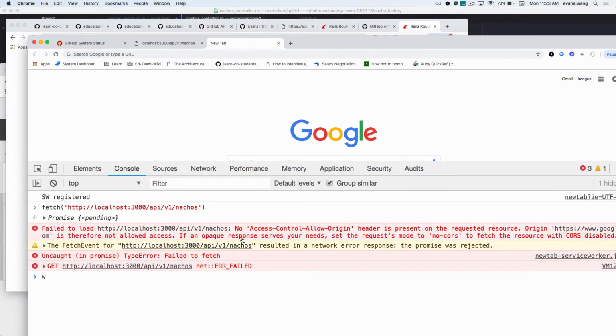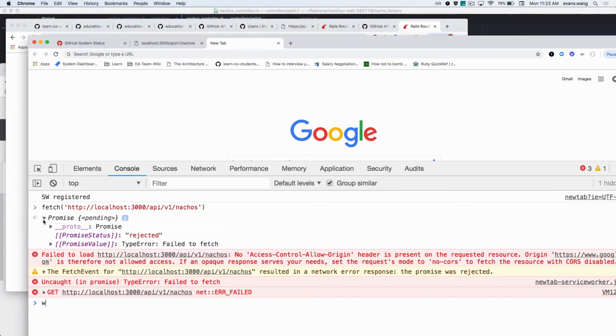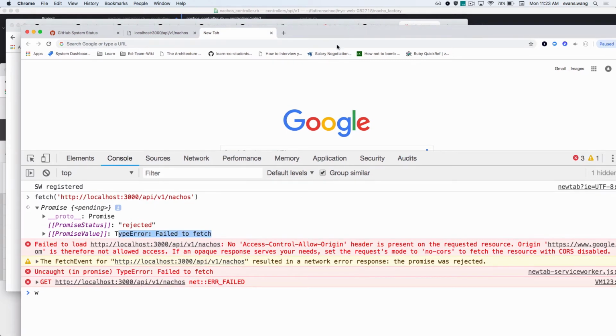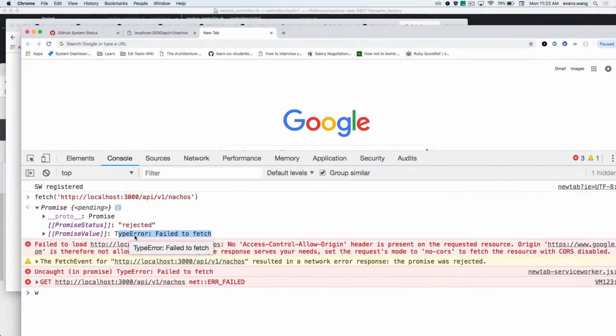Uh-oh. What's this? Promise pending. Rejected. Type error. Failed to fetch. What a great status, right? Failed to load because of something called no Access-Control-Allow-Origin header. What do you think that could be?